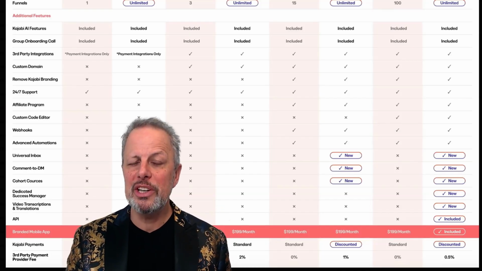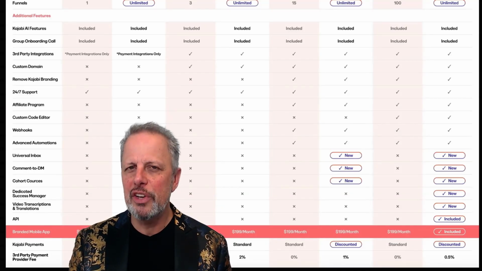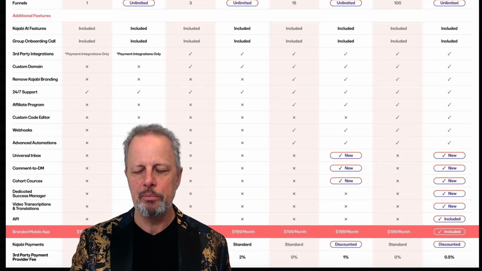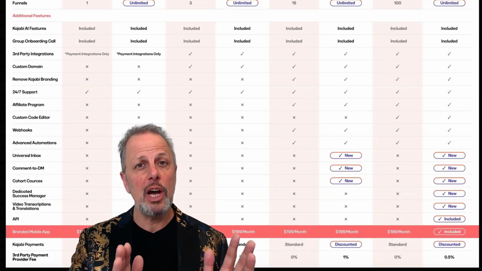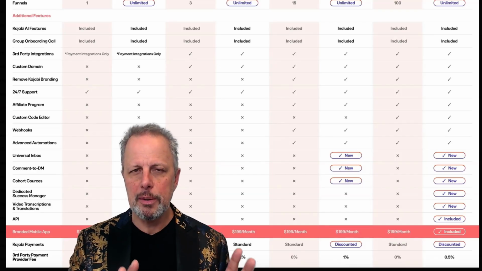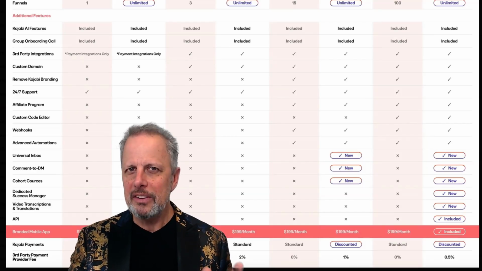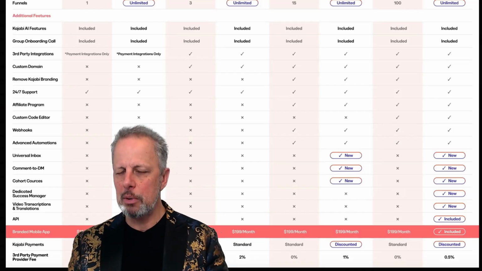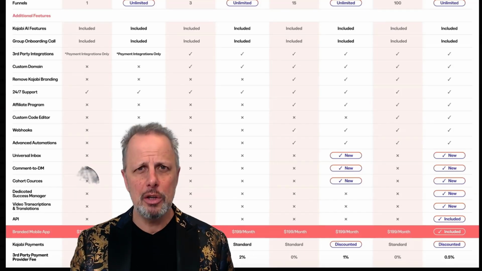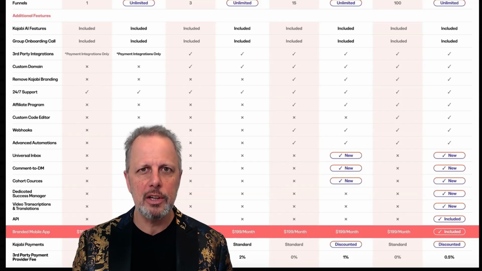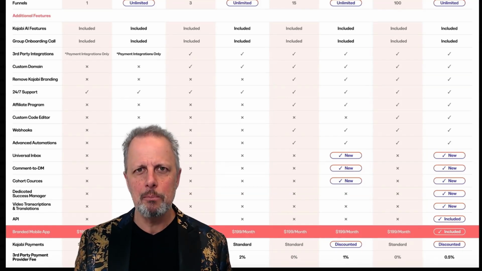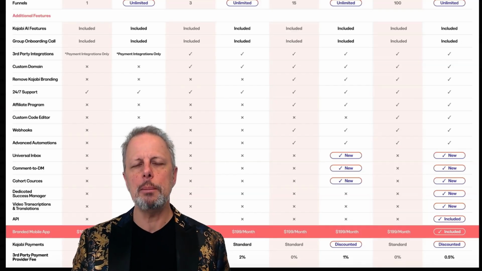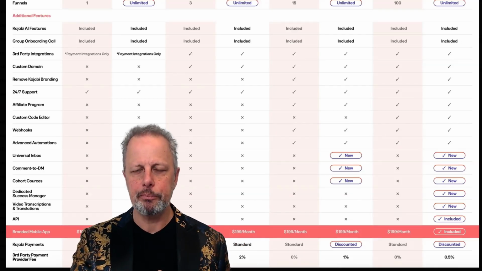But Kajabi Payments is pretty new. It's existed for 1-2 years now, and most people were on Kajabi Stripe or maybe Kajabi PayPal. Kajabi names the Kajabi Stripe integration a third-party payment integration. This is only Kajabi Stripe. It's not the external Stripe. It's not Thrivecart. It's not Link to Pay. It's not Plug and Pay. It's not another platform outside of Kajabi. When Kajabi is talking about third-party payment providers, they're talking about Kajabi Stripe.